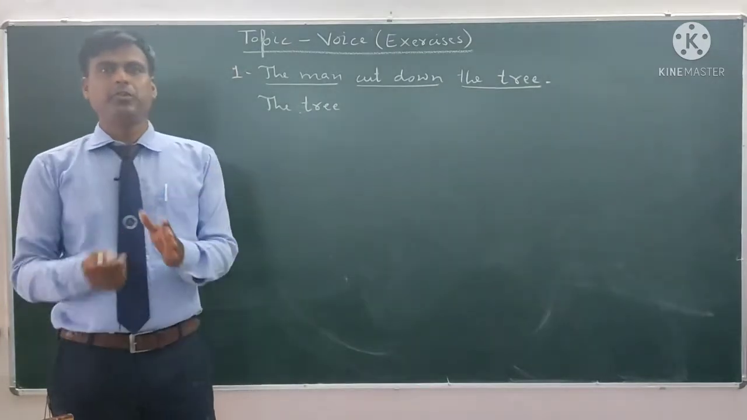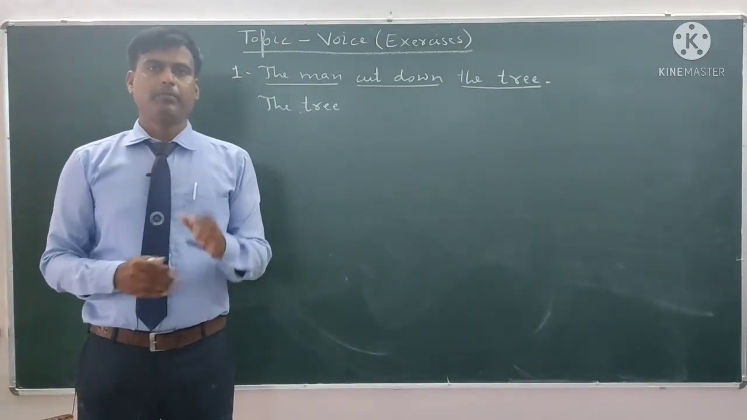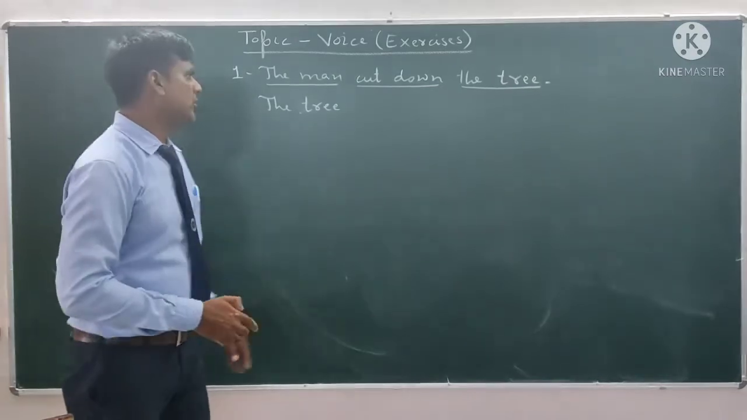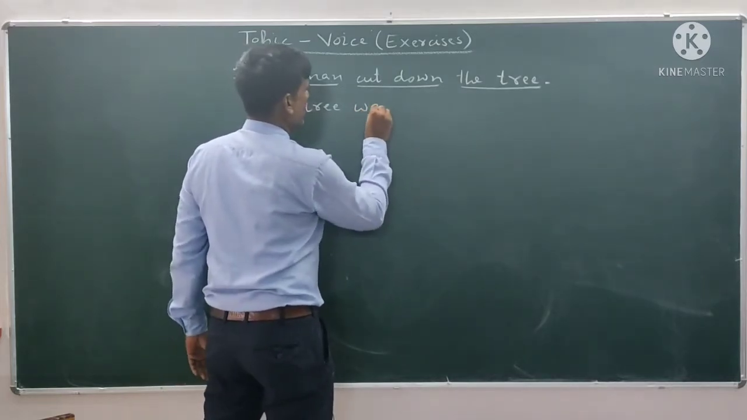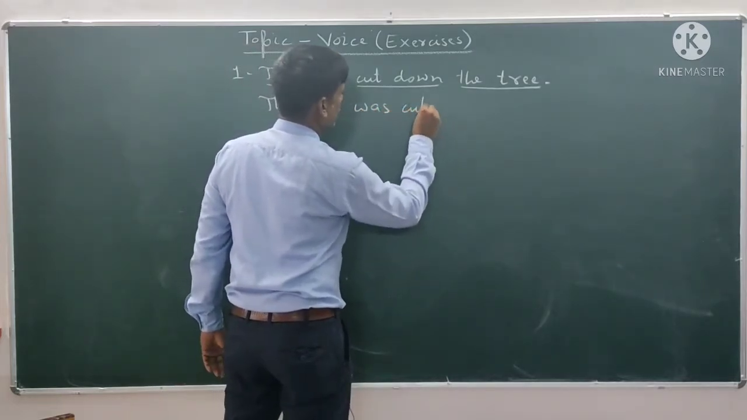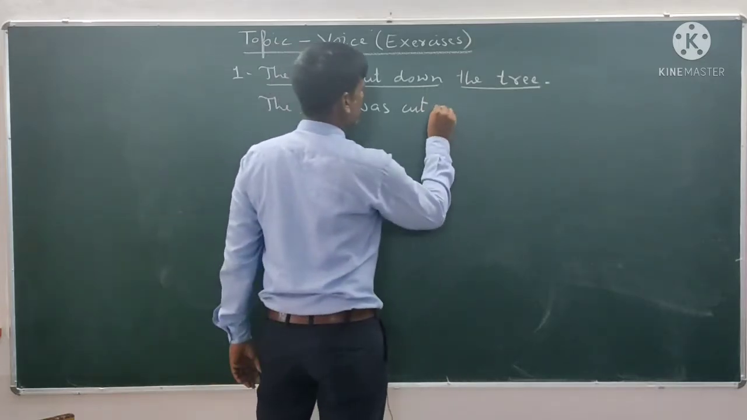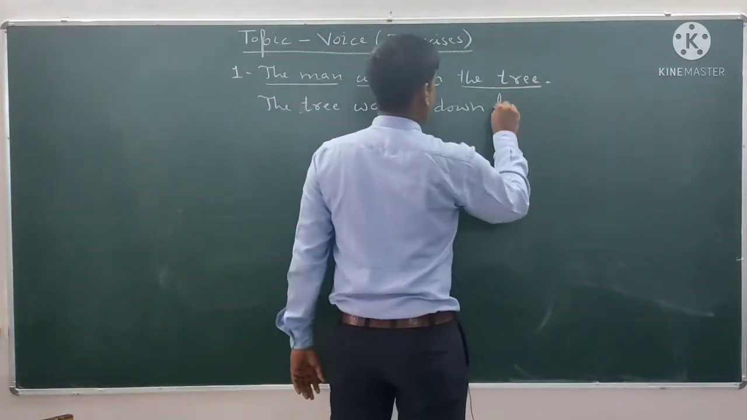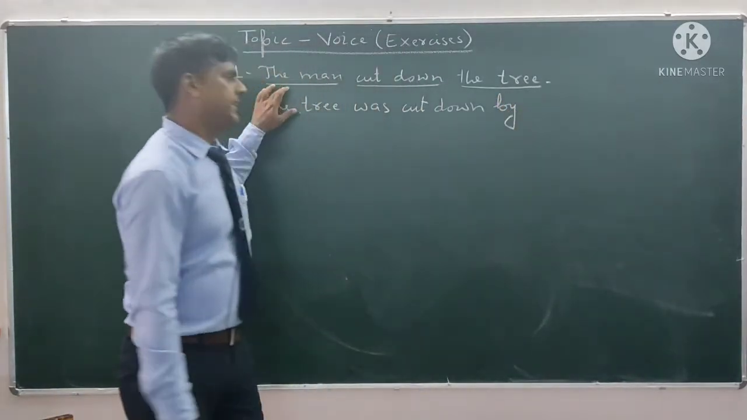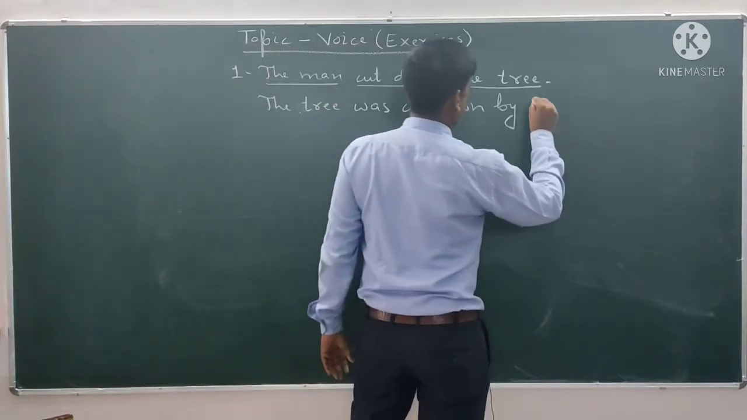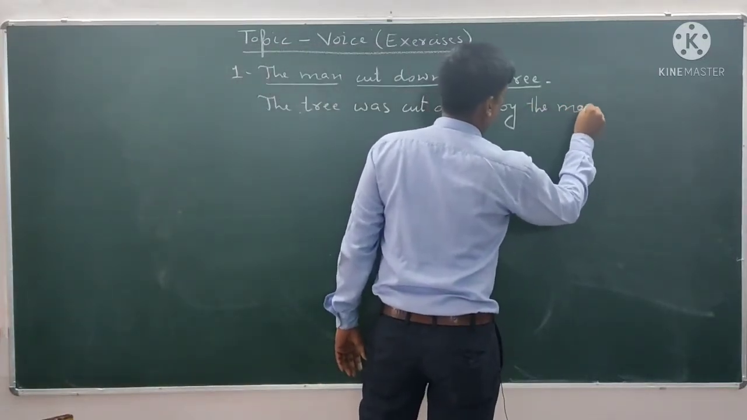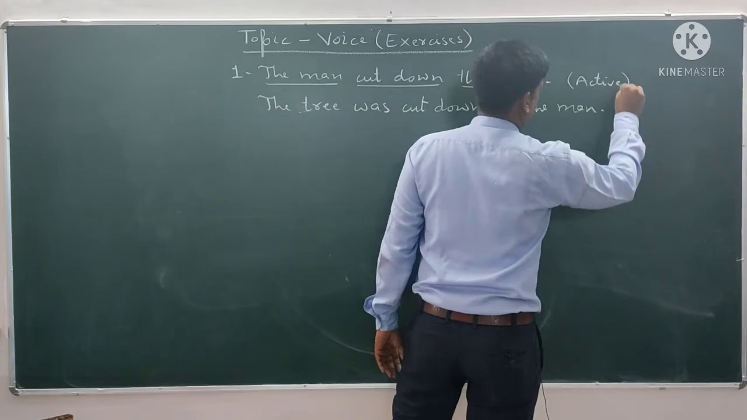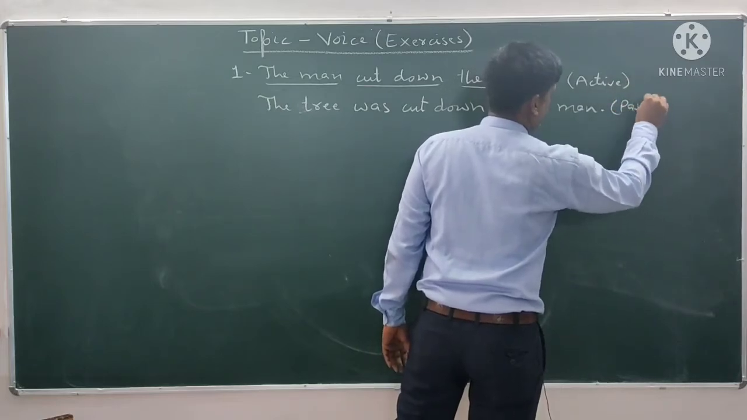and in simple past tense we use helping verb was or were. सिंपल पास्ट टेंस होता है तो हम हेल्पिंग वर्ब वाज और वर का यूज करते हैं पैसिव वॉइस में. ओके, सो द ट्री इज सिंगुलर, दैट्स वाई वाज, and the main verb would be in third form. The third form is also cut, so cut down, and then we use by, and then the subject of active voice will be the object in passive voice by the man. Okay, so this is active voice and this is passive voice.